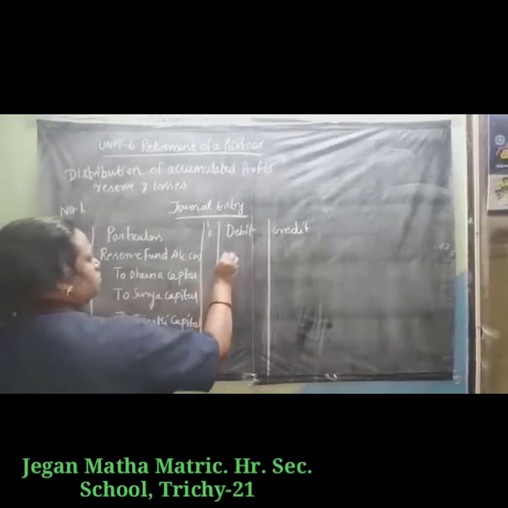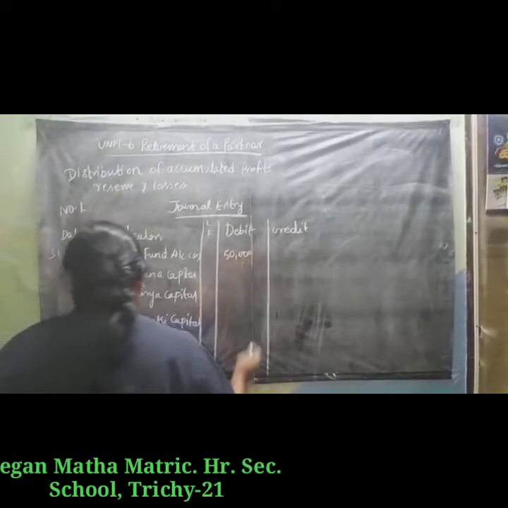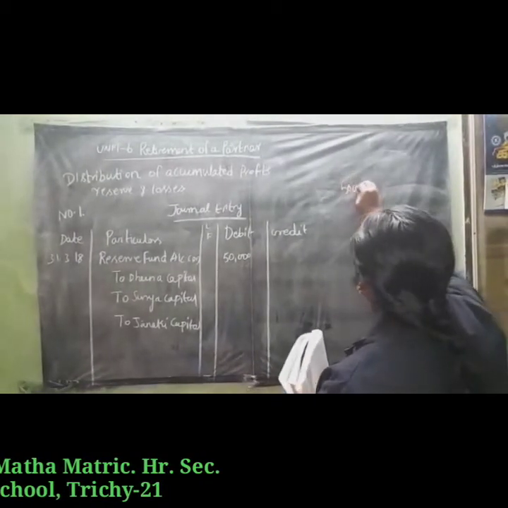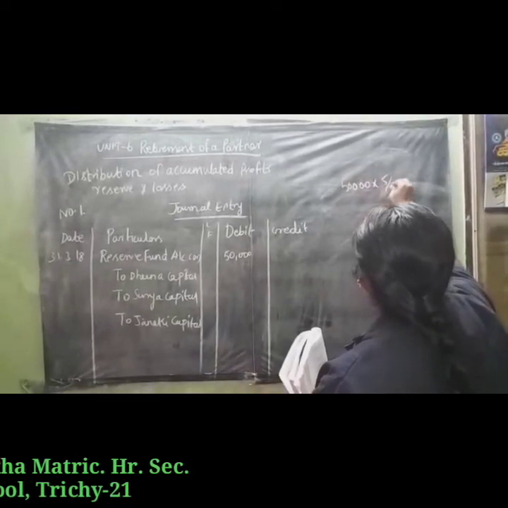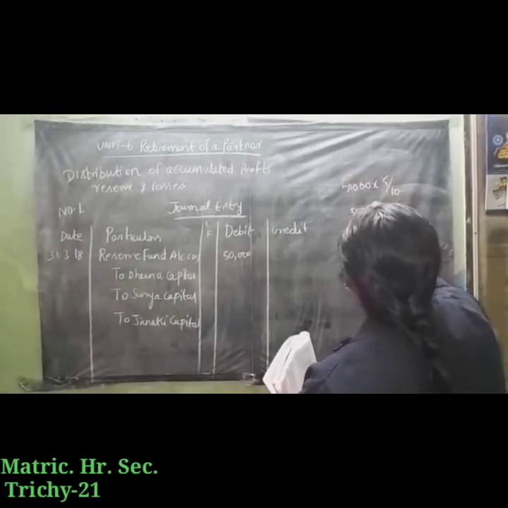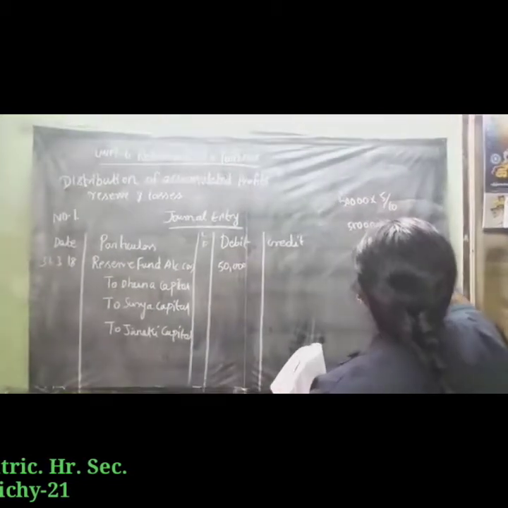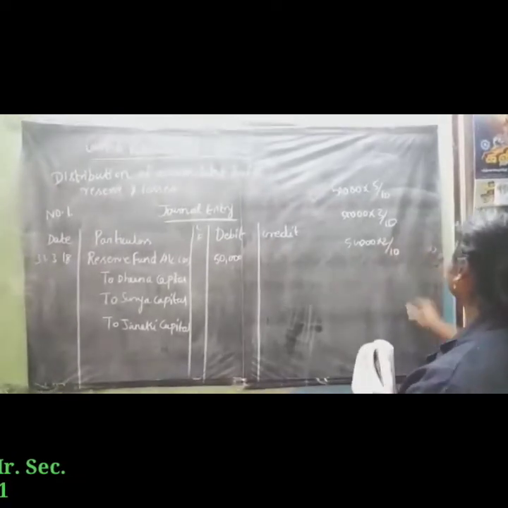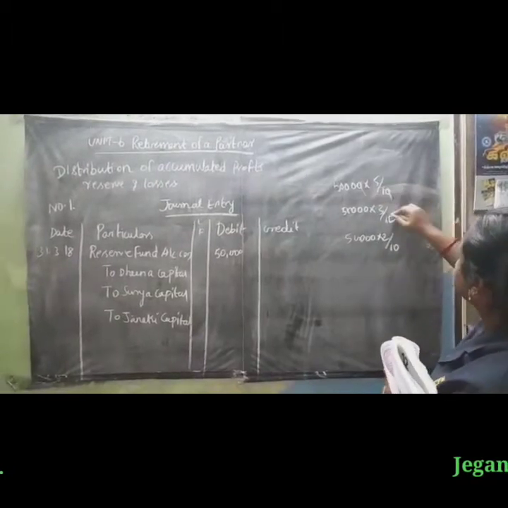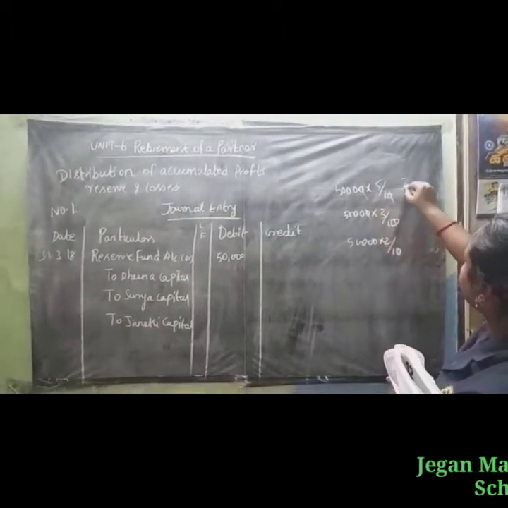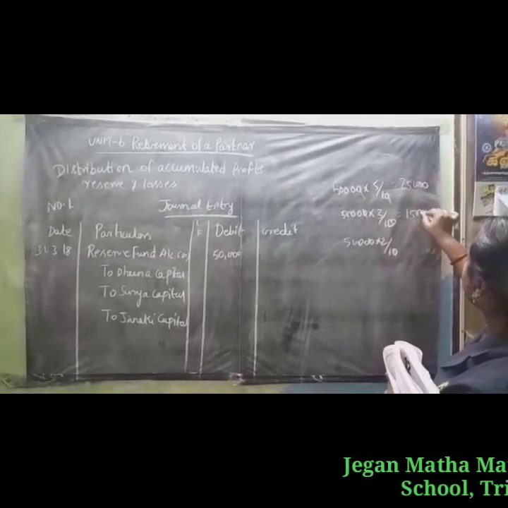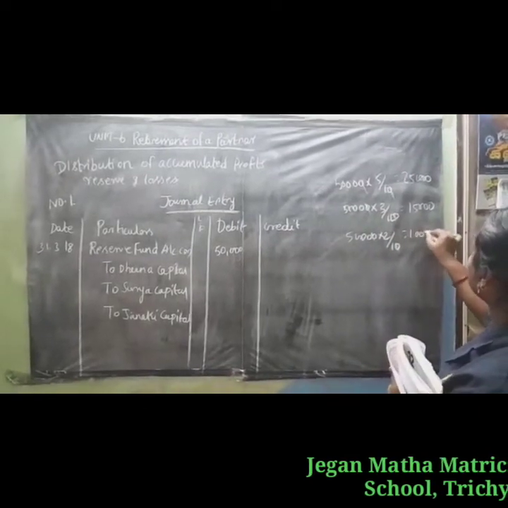The reserve fund is 50,000 and the ratio is 5:3:2. So 50,000 into 5/10, 50,000 into 3/10, and 50,000 into 2/10. Simplifying, 5 fives are 25,000, 5 threes are 15,000, 5 twos are 10,000.